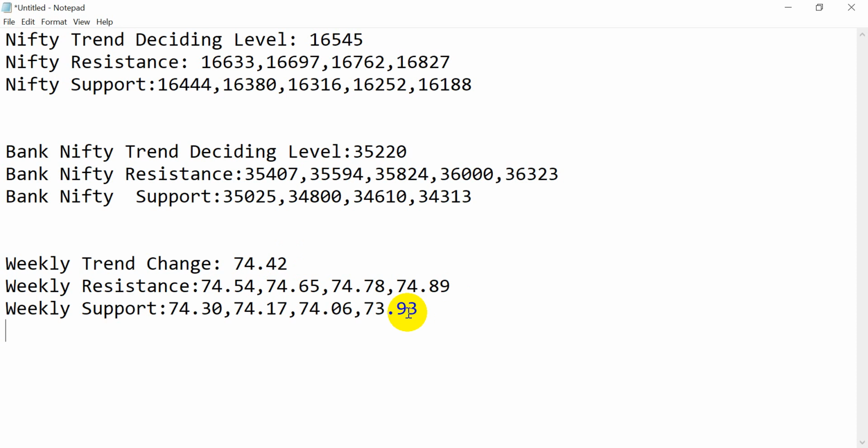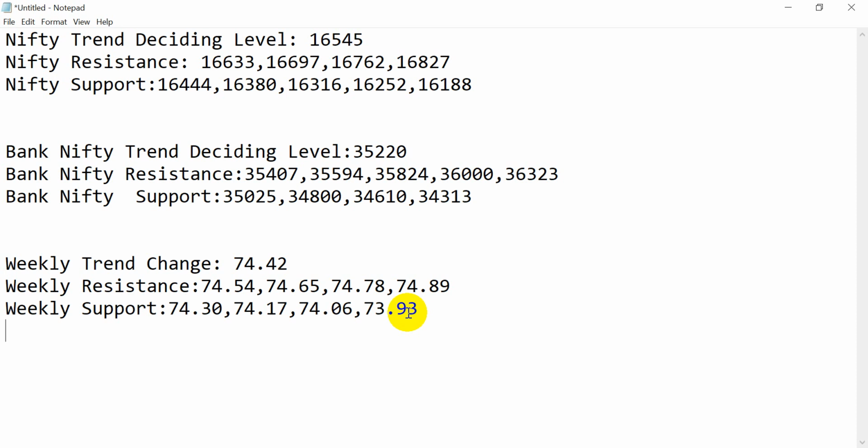So basically the plan is 16545 should be crossed today, and the market should sustain above it tomorrow also. Then the sixth rule will also come into the picture, and we can see a very very good move in the market. So if 545 is held, I think we'll move back to the all-time high of 16701. And for Bank Nifty, if 220 is held, then 35937 to 36,000 is something I'm watching out for.